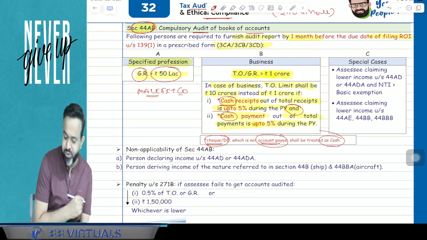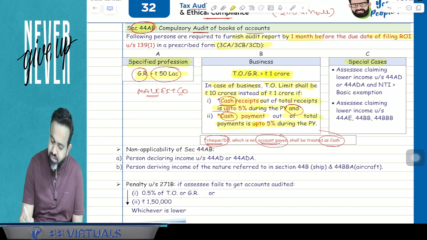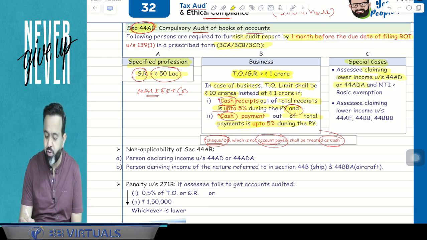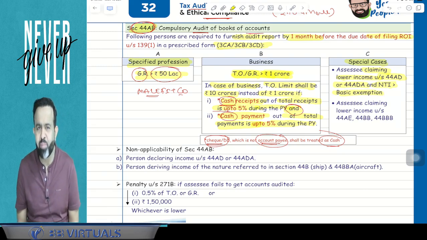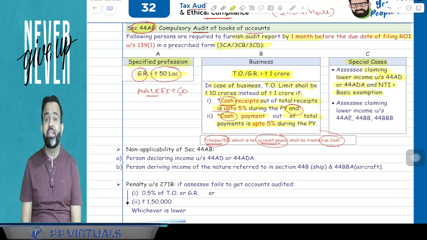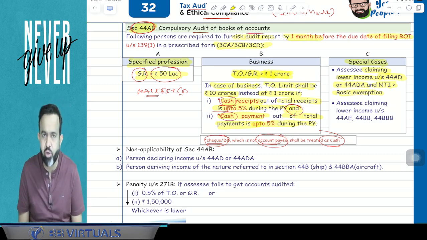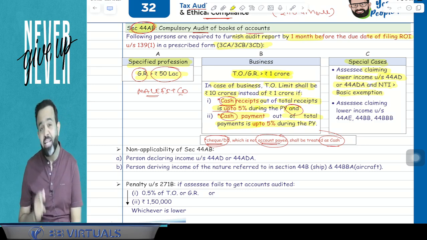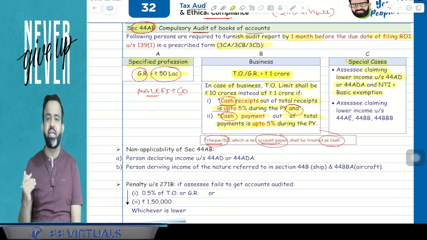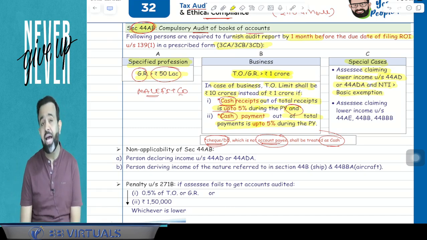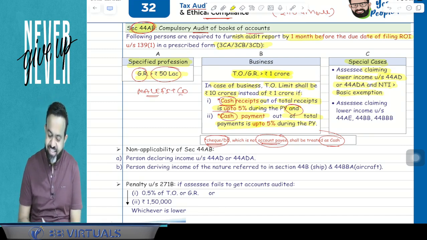Now, part C is special cases. In these cases also, the assessee is required to audit their books of accounts. First is, the assessee claiming lower income under section 44AD or 44ADA and his net taxable income is more than the basic exemption. If you remember 44AD and 44ADA, under 44AD 8% of turnover is your PGBP income, 6% in some cases. And 44ADA is where 50% of your gross receipt is your PGBP income in case of profession. And if you are declaring lower income, less than 8%, 6%, 50%, and your net taxable income is more than the basic exemption, then accounts are required to be audited. Then tax audit is applicable.